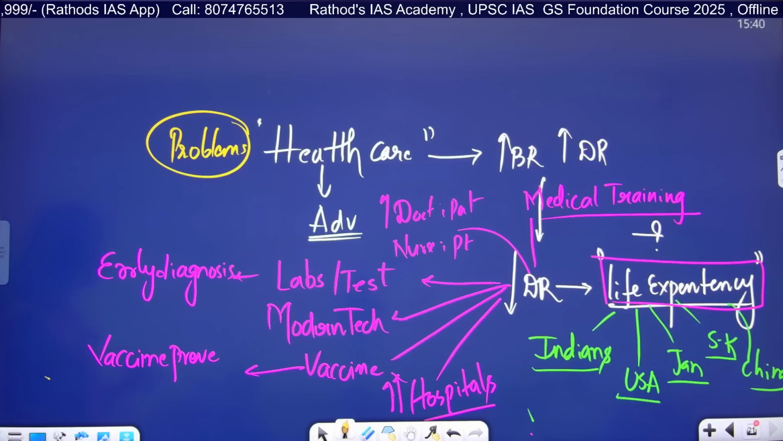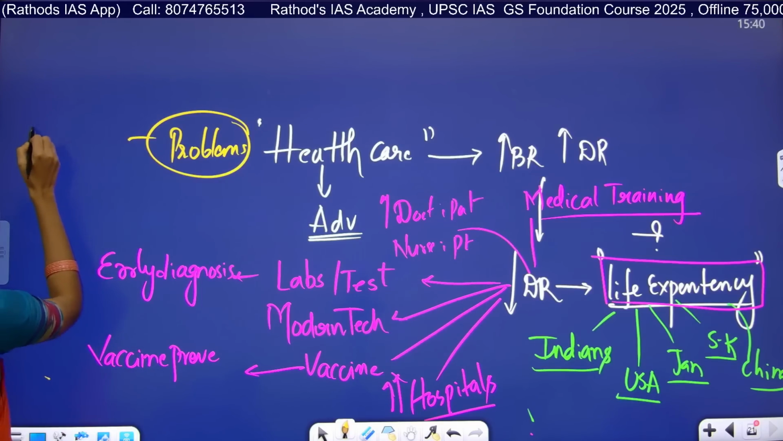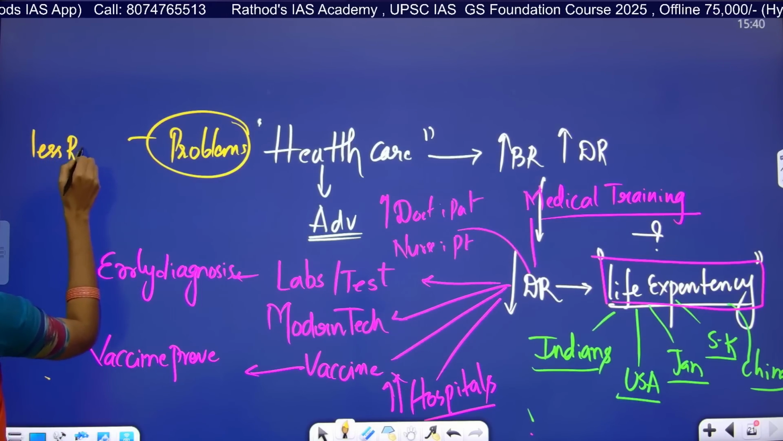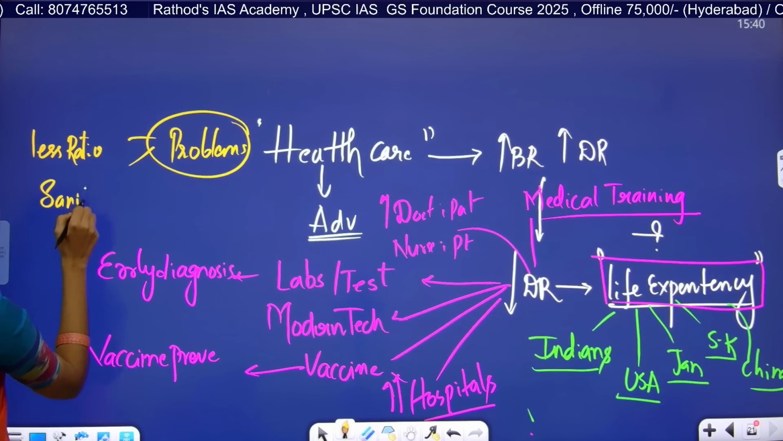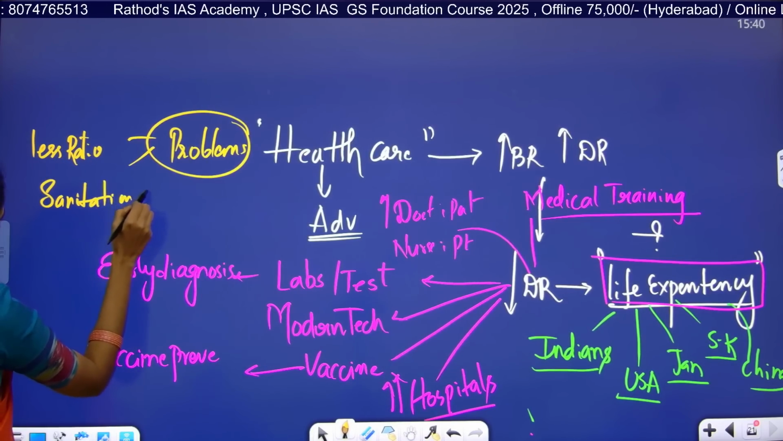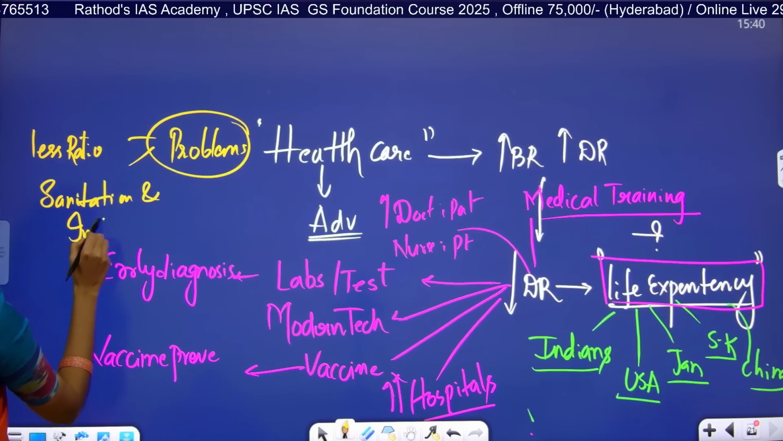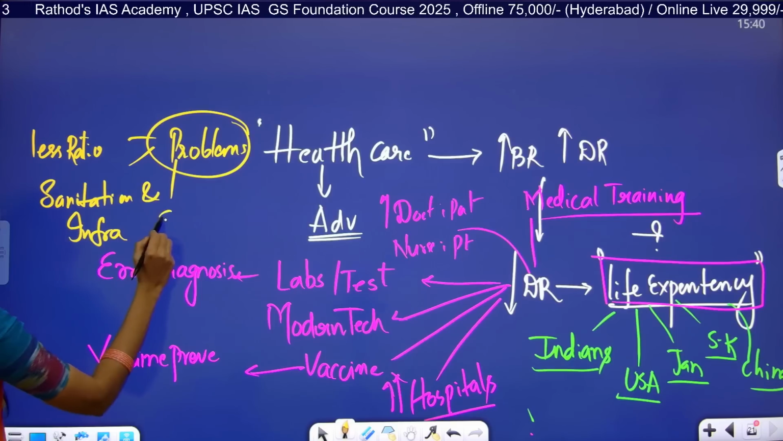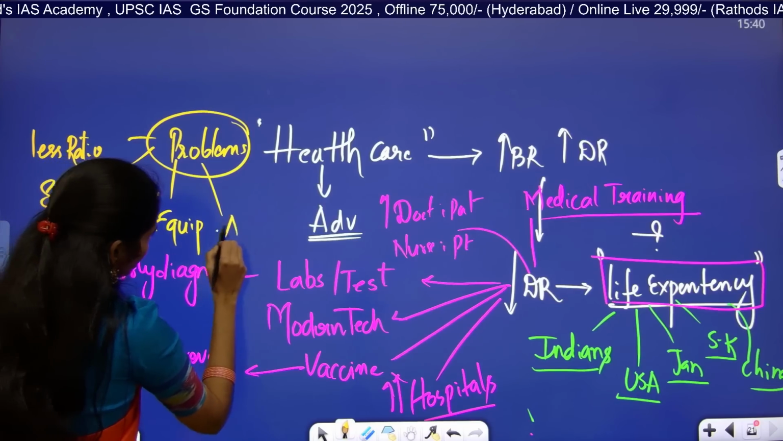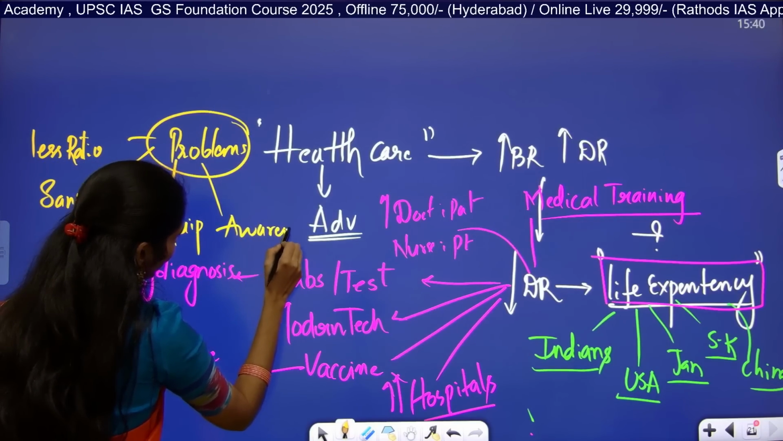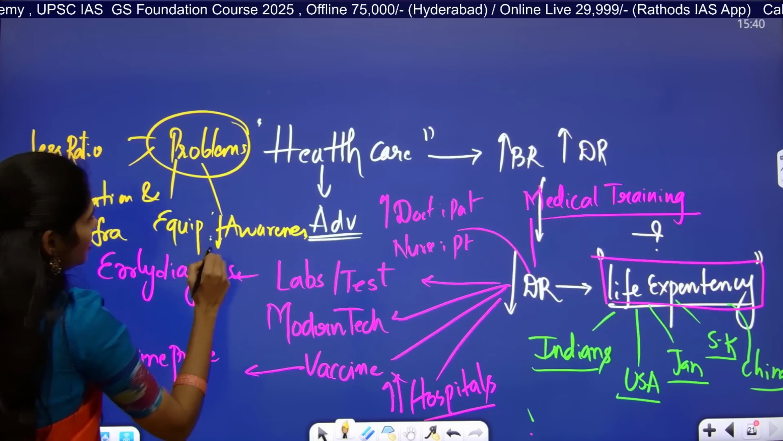Lack of, yeah, there is a very low ratio of doctors. Next, no proper sanitation and infrastructure. Yes, equipment. Yes, awareness is very less, very good. Awareness is less regarding diseases.